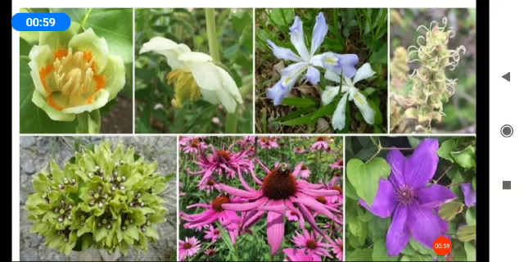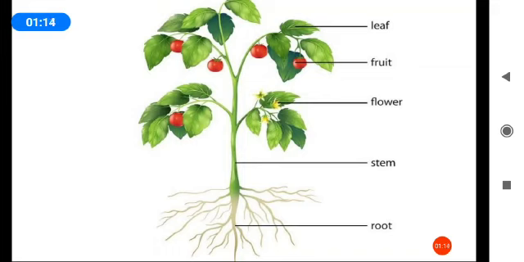Do you all like flowers, children? Yes, in our surroundings we observe different kinds of flowers. These flowers are important organs in plants. Already you have learned in lower classes about the parts of a plant. The parts of a plant are root, stem and leaves. These are the vegetative organs, and flowers and fruits are the reproductive organs.